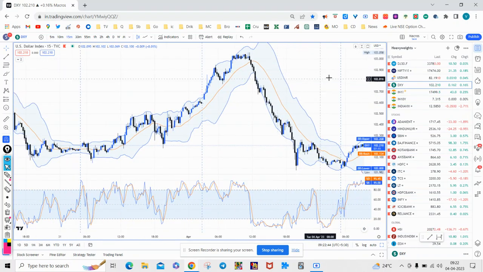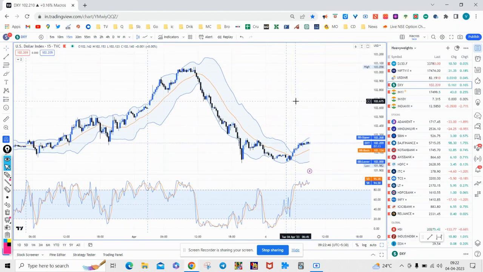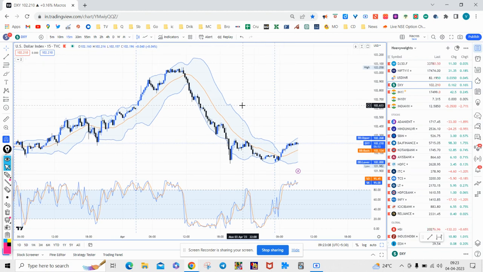And yesterday, that is on Monday, the dollar index, after this pullback, started to fall. So the dollar index overall is still in the downtrend, and yesterday also it was in the downtrend. So the bias for the indices broadly should be on the positive side. This we must broadly keep in mind as a macro thing.